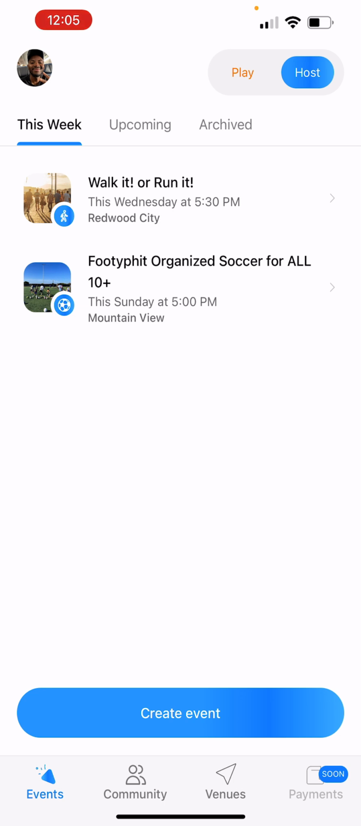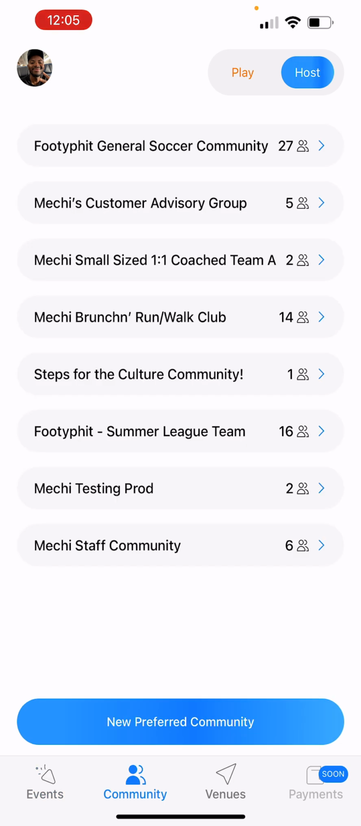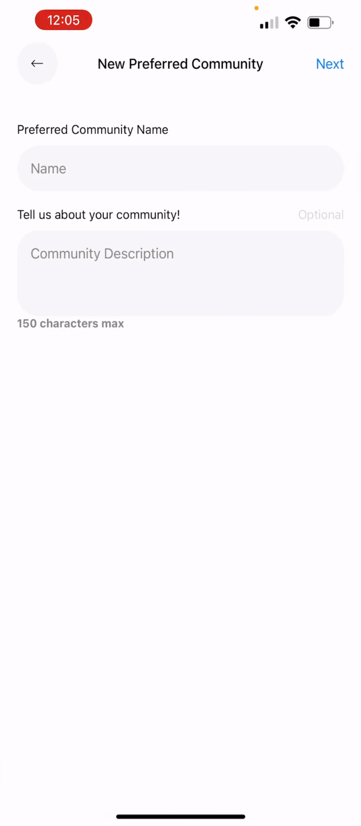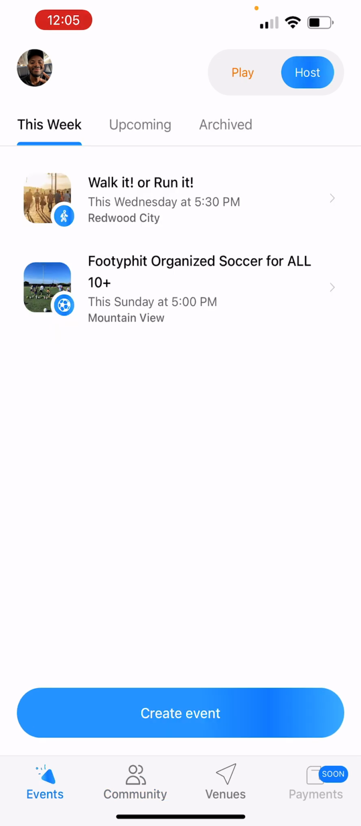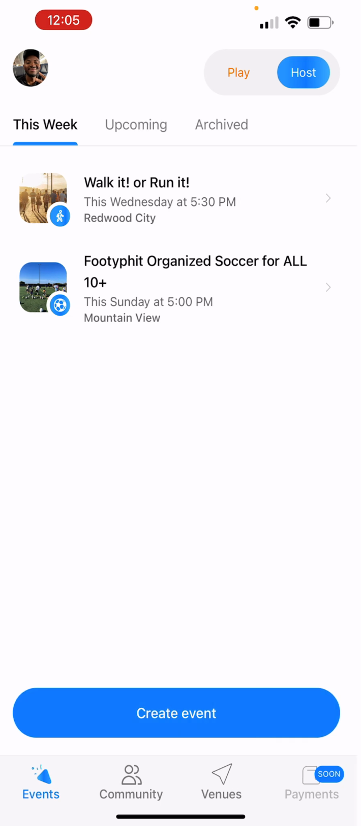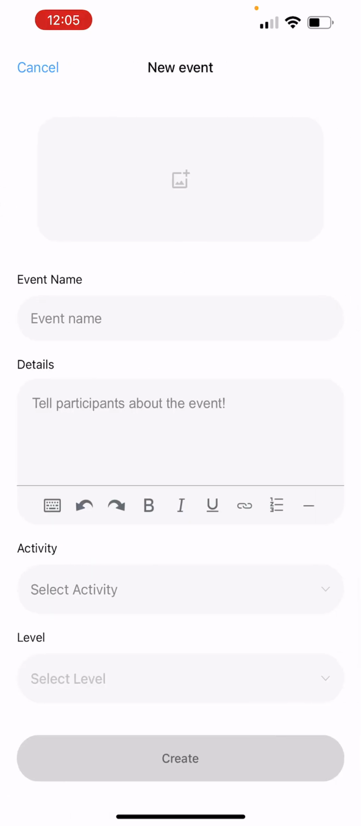And so you want to go to this bottom tab that says community. And then now I can say new preferred community. I can create my community from here as well. Now, for events that are upcoming, these are events that I'm hosting. But if I want to create a new event, I can certainly do that.